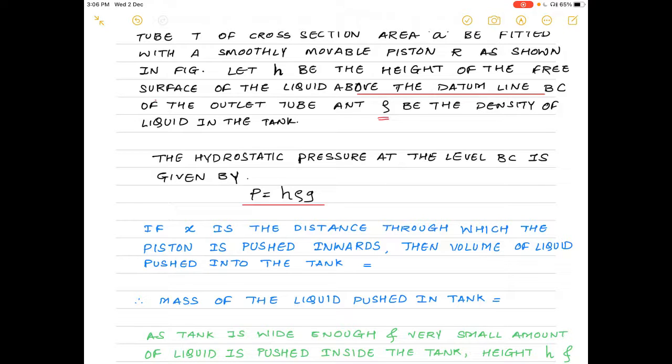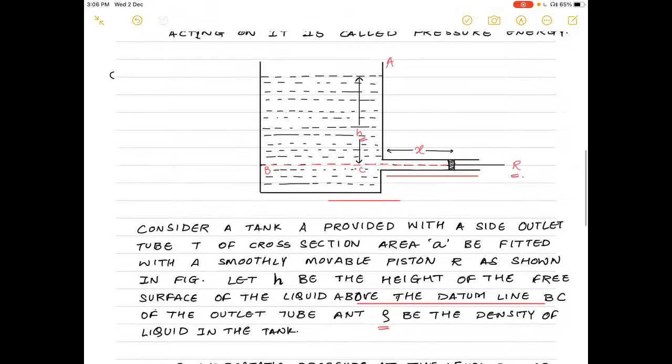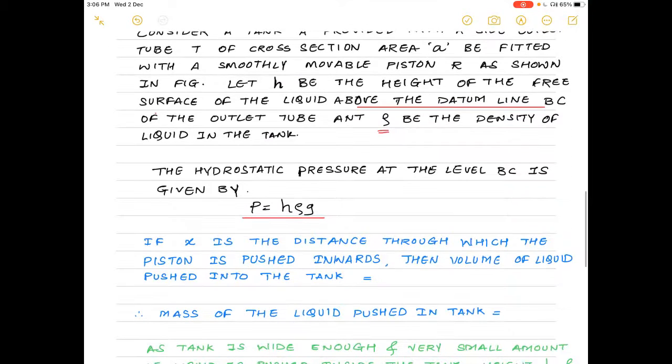Now if we move the piston R inside, if we push this piston R inside in this direction for x amount of distance, so we suppose that x is the distance through which the piston R is pushed inwards, then the volume of liquid pushed into the tank is equal to A into x.